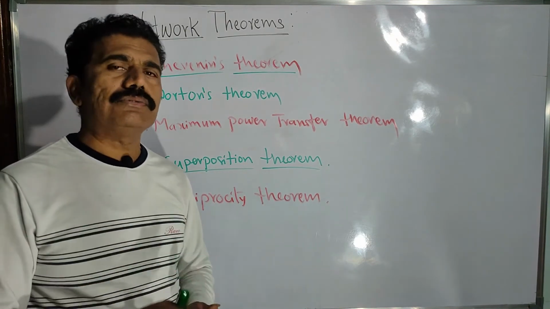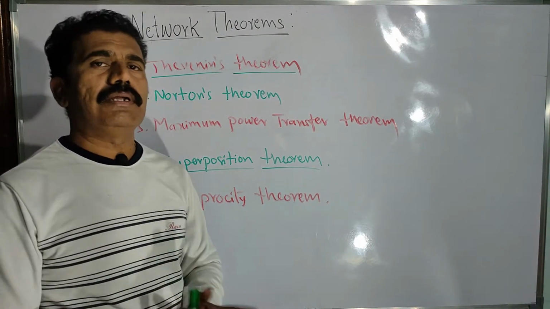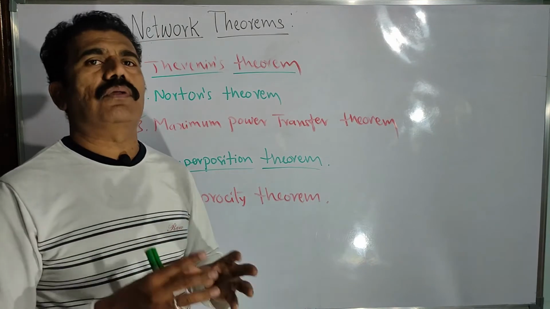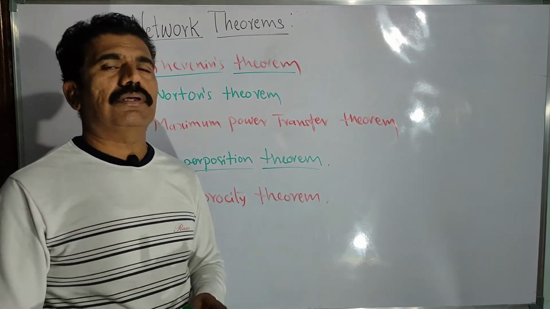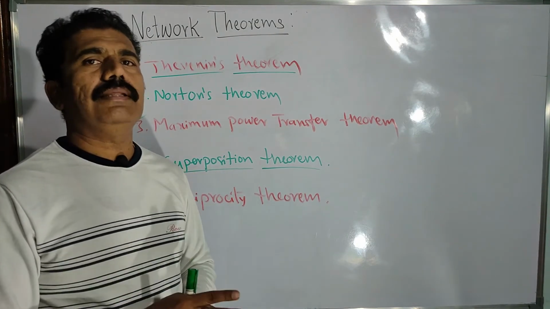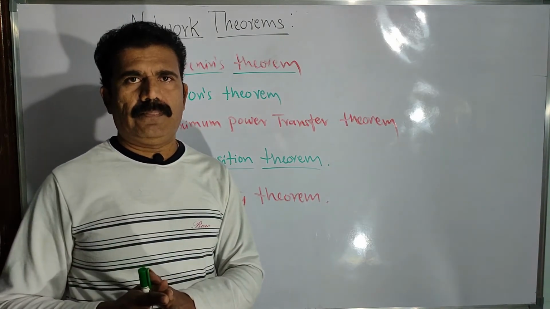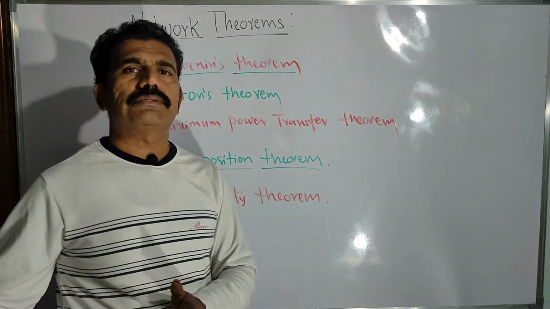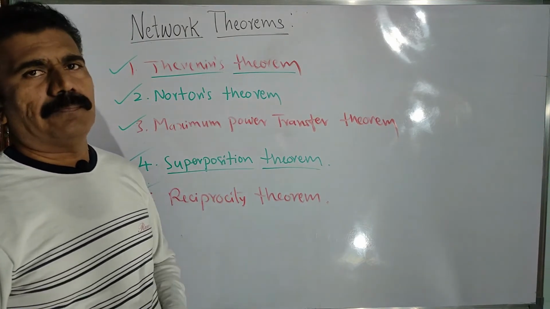Then how to reduce the time and how to solve the given complicated network within a very short interval of time? In that way, a lot of work was done on the networks and DC circuits. Finally they concluded how to simplify the given network. There are various methods, and based on those methods we are going to discuss these theorems here.